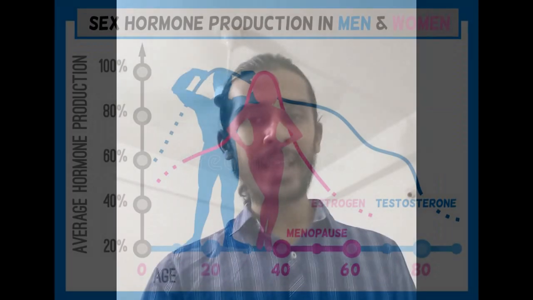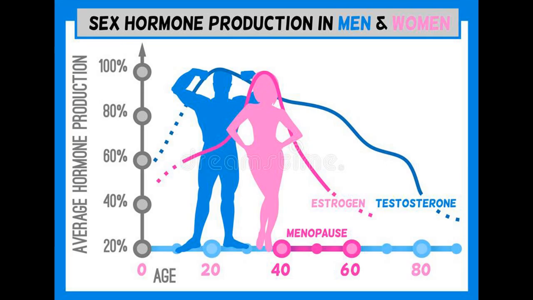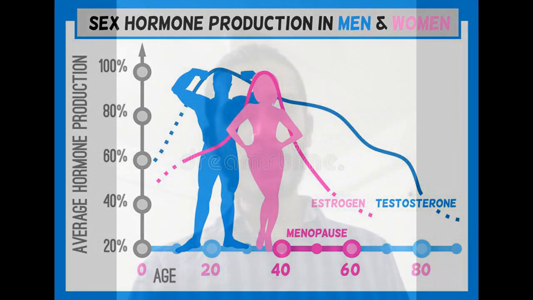In case of women, they are somehow protected from this disease because of estrogen, the female sex hormone, okay, like we males have testosterone as a sex hormone, females have estrogen. So estrogen reduces the development of atherosclerosis.